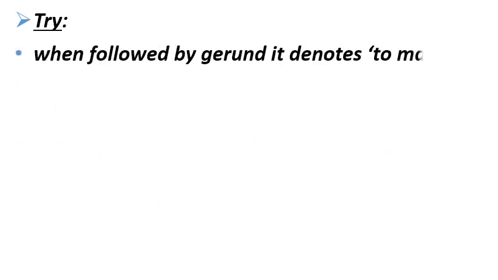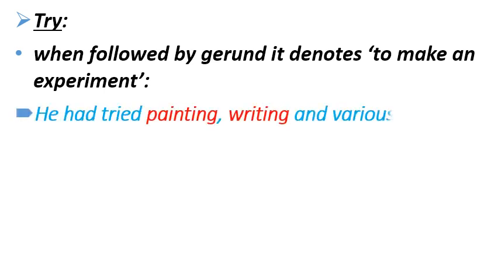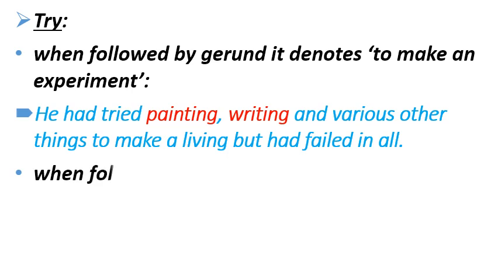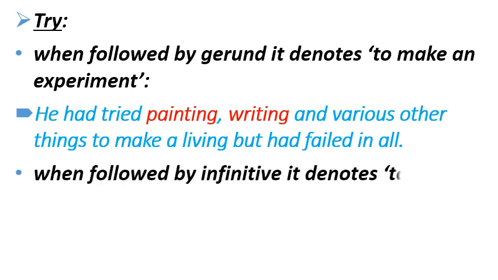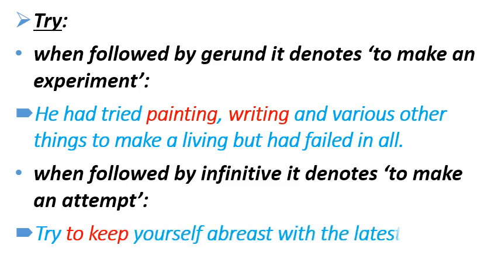Number 2 word is try. When try is followed by gerund, it denotes to make an experiment. For example, he had tried painting, writing and various other things to make a living but had failed in all. When the try word is followed by infinitive, it denotes to make an attempt. For example, try to keep yourself abreast with the latest news of your country.